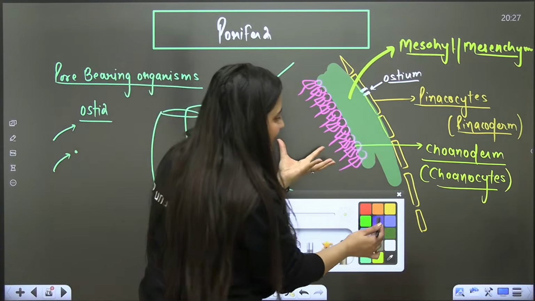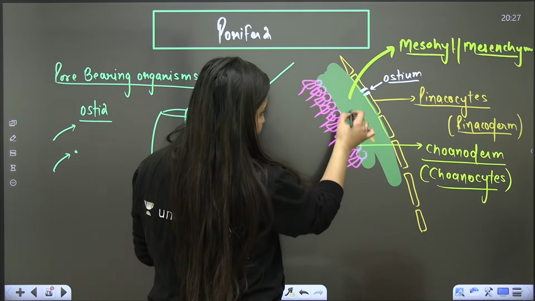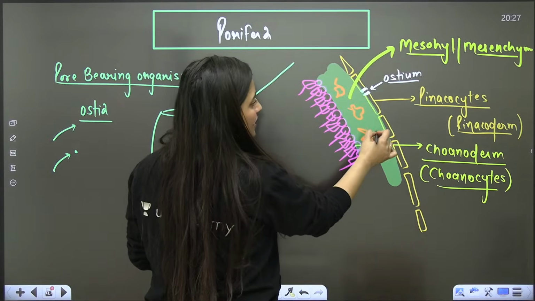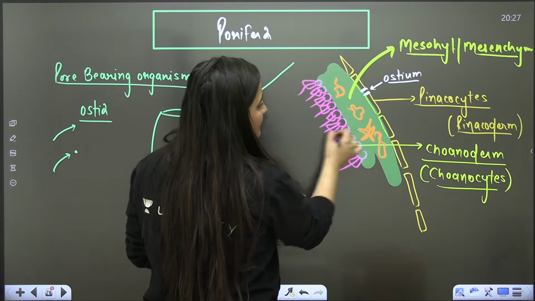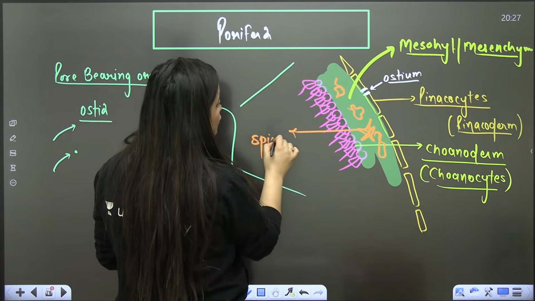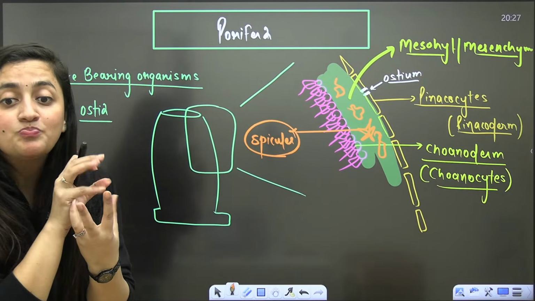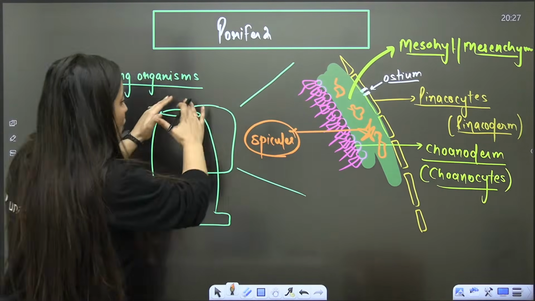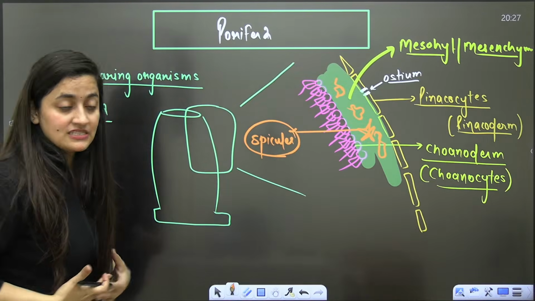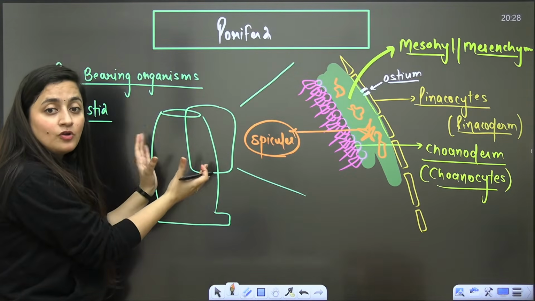So it is some jelly-like part. Here you are going to see some cells also. Plus here you will see some spicules also. Look, poriferans don't have a skeleton like us. So in their case, their body shape and all, how will they get it?